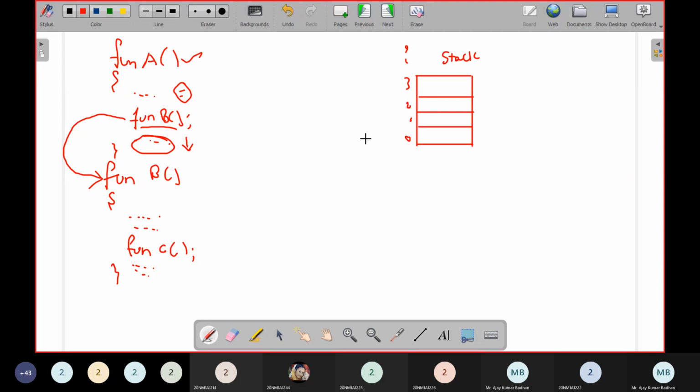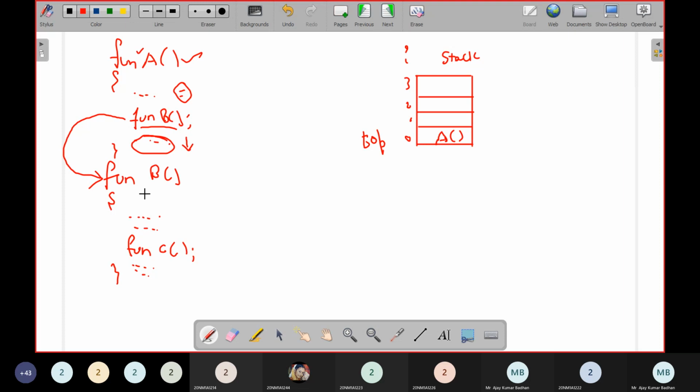As I told you, we'll have a variable called top. Top is the one from where we will be inserting and deleting. Now I want to insert function A in this location. Why? Because B is executing, and there are some statements in A that need to be executed later when B finishes. So I'm keeping that function A in the stack. Top equal to 0 is the address. Top is a variable which holds the index where we have stored a particular data element. So here I'm storing function A.